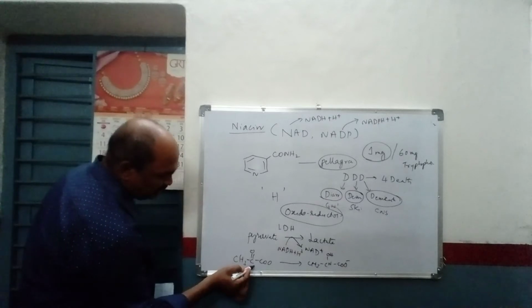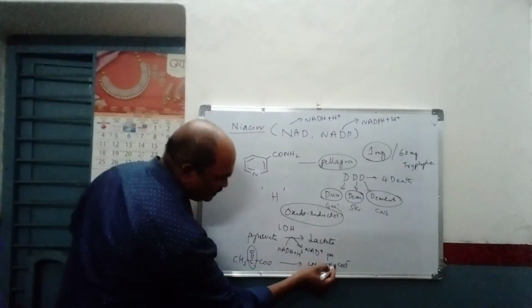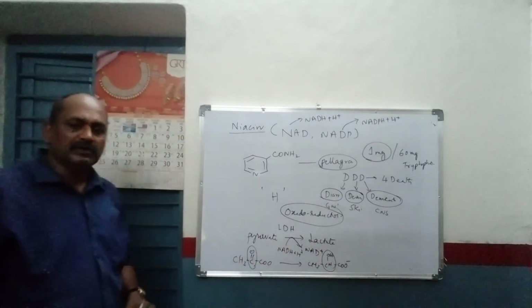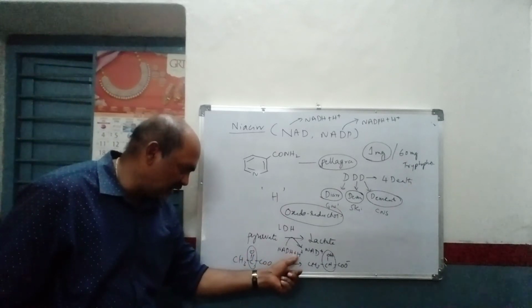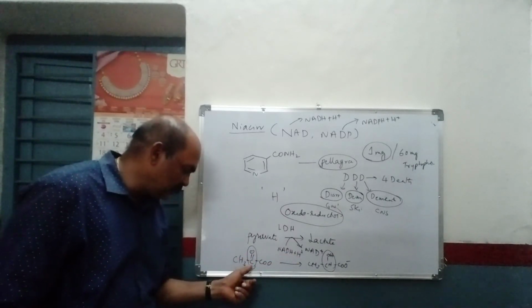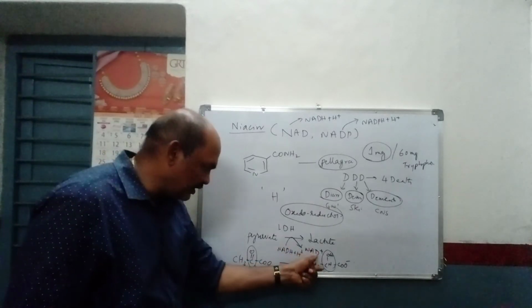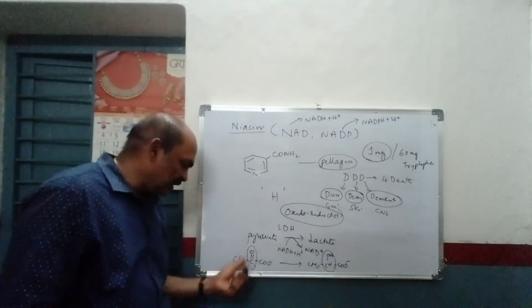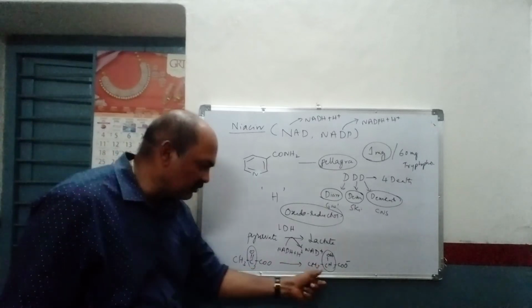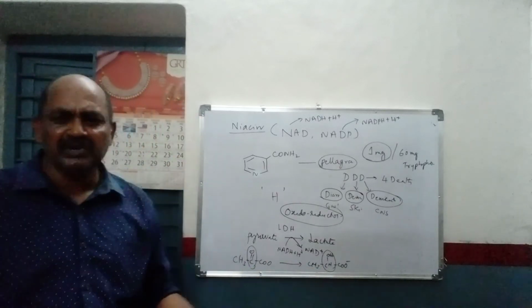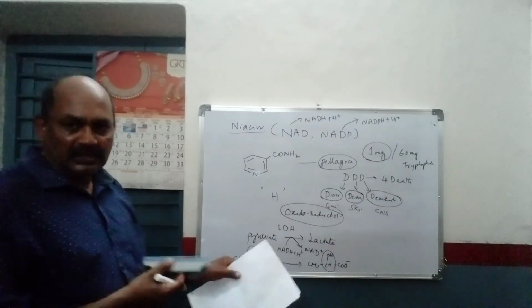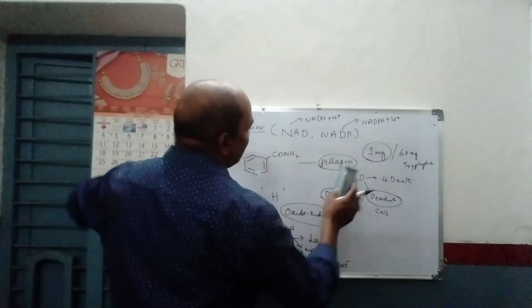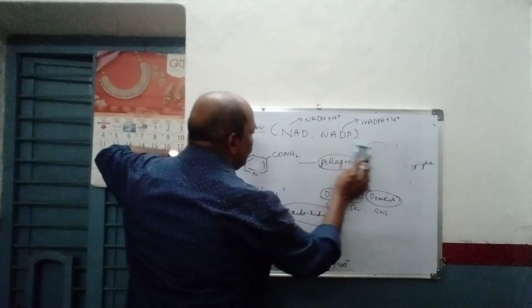So ultimately the C double bond O is converted into a CHOH group. The hydrogens in NADH plus H plus are donated to pyruvate, it is converted into NAD plus, and after accepting these hydrogens pyruvate is converted into lactate. This is the simplest and best example. In fact, so many reactions are there in which NAD plus and NADP act as coenzymes.